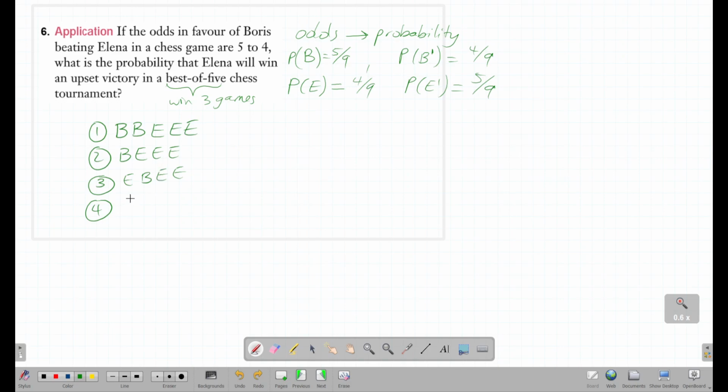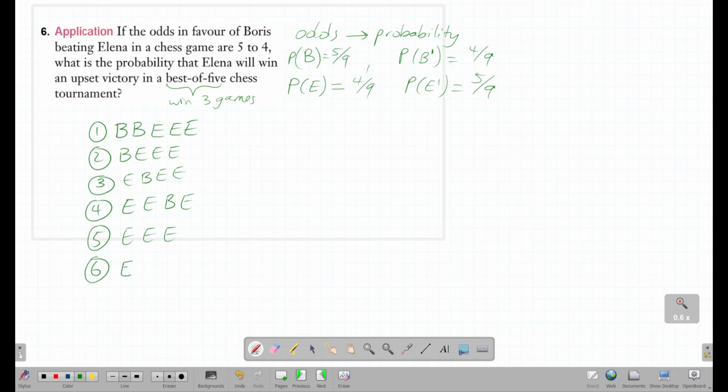What else could we do? We could do Elena wins the first 2 games, then Boris wins the 3rd one, and then Elena wins the 4th. We could do Elena wins all 3 games in a row. That's fine.